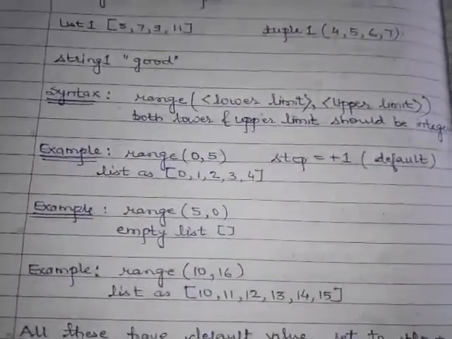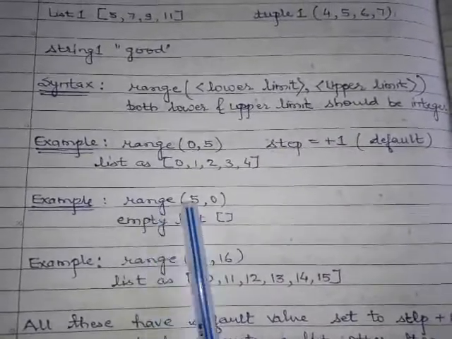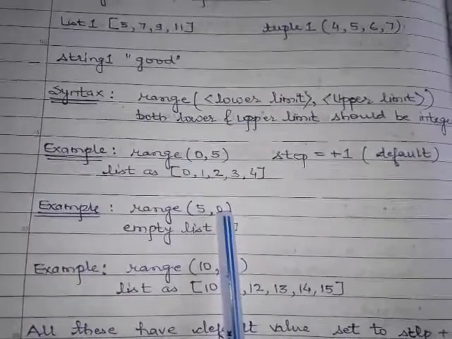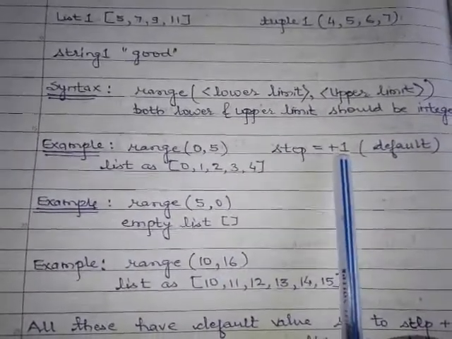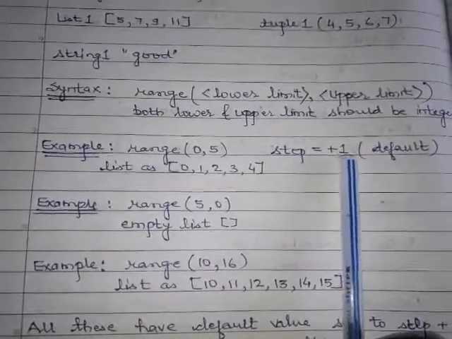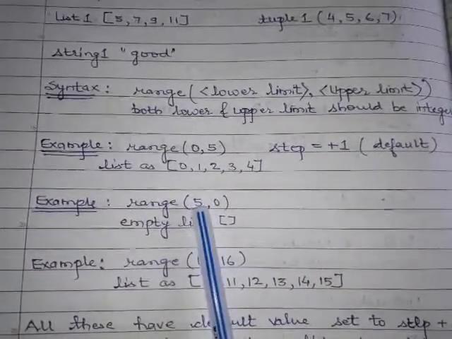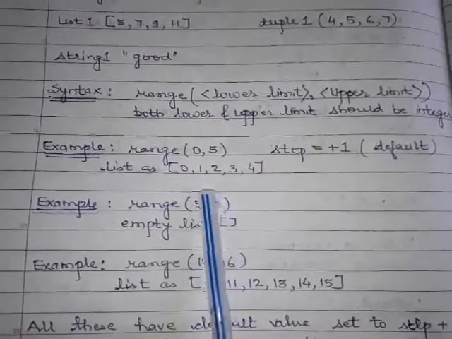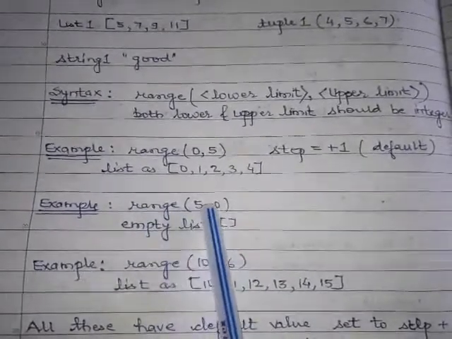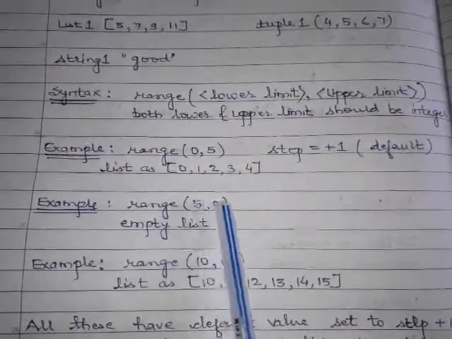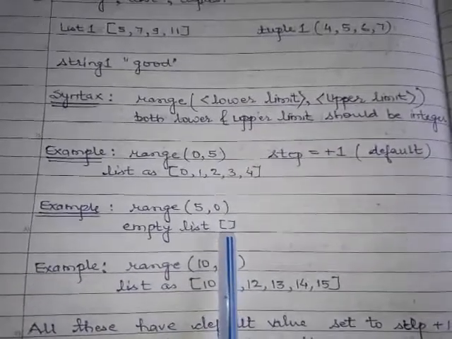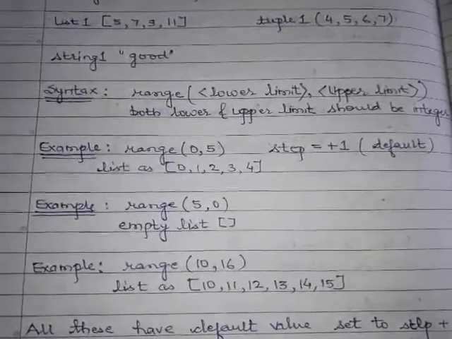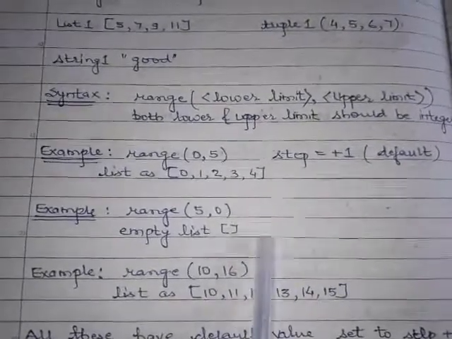Now let us see another example. Here we start from 5 and end at 0, but we know that by default the step value is +1. So if we increment 5 plus 1, 6, 6 plus 1, we never reach 0. That's why this range function will give an empty list because it does not generate any kind of list. This is the sign of an empty list, bracket open, bracket close. So this range function will give an empty list.